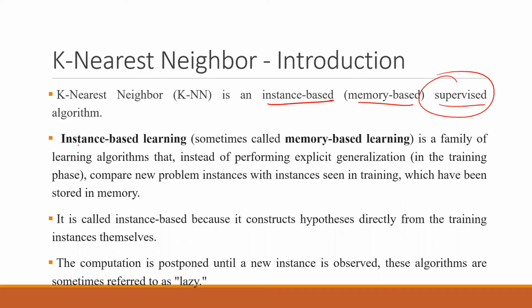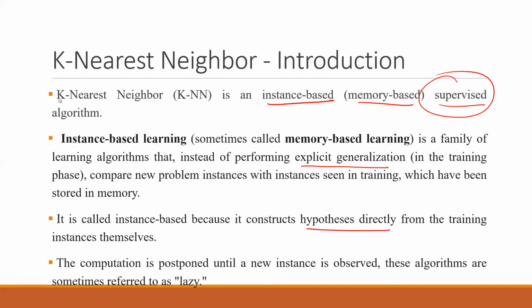Instance-based or memory-based learning is a family of learning algorithms that, instead of performing explicit generalization in the training phase, compares new problem instances with the instances that have already been seen in training and are in memory. It is called instance based because it constructs the hypothesis directly from the training instances themselves. The computation is postponed until a new instance is observed. These algorithms are sometimes referred to as lazy.